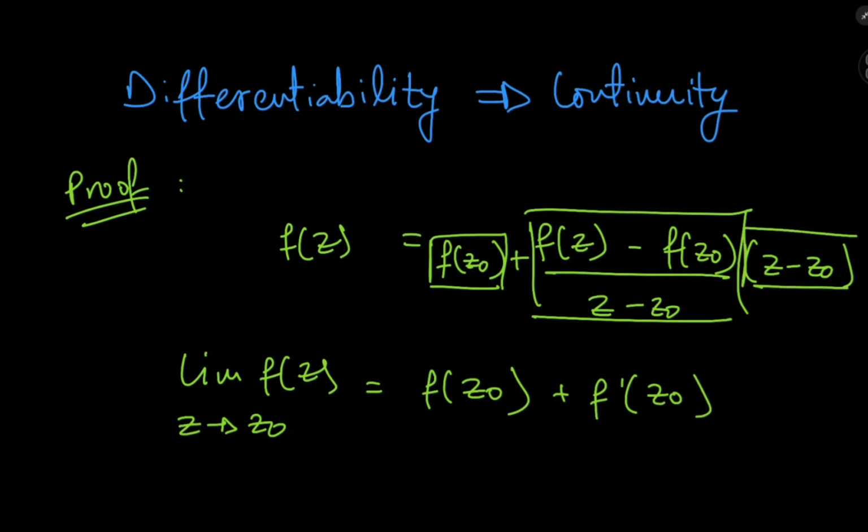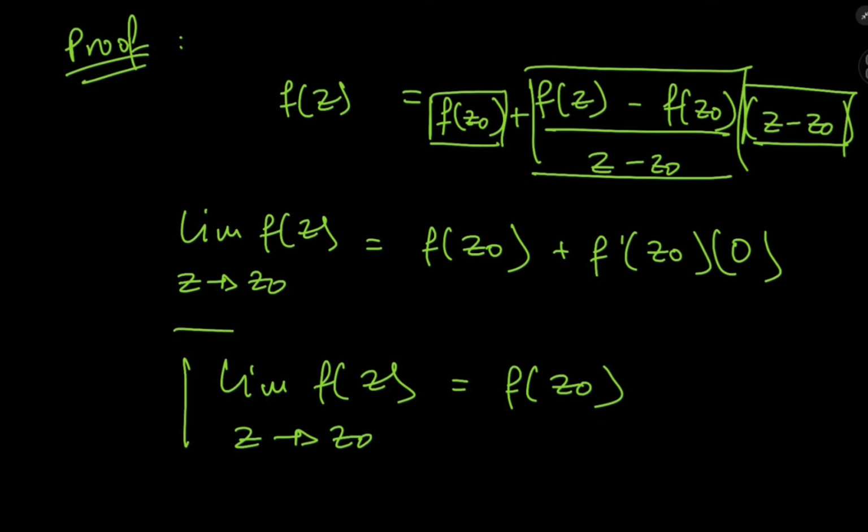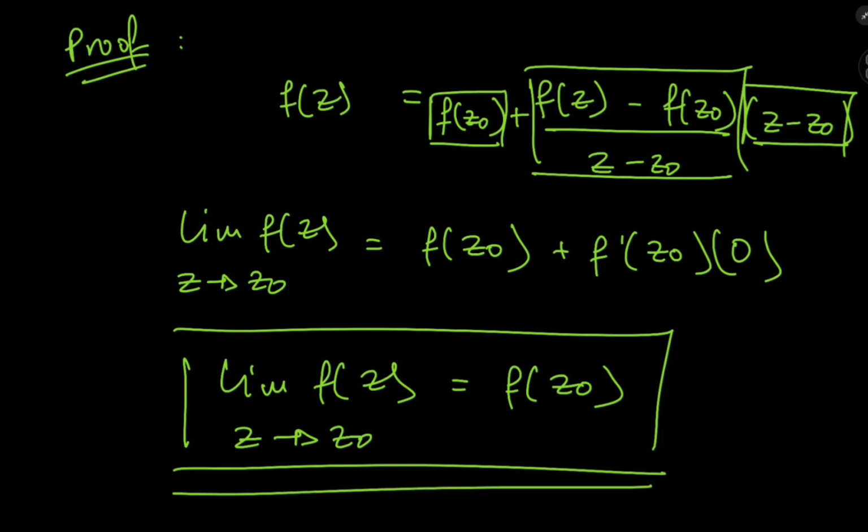And this thing in the limit as z approaches z naught evaluates to 0. So we get the result that the limit of f of z as z approaches z naught equals f of z naught, which means that differentiability at z naught implies continuity at z naught as well.